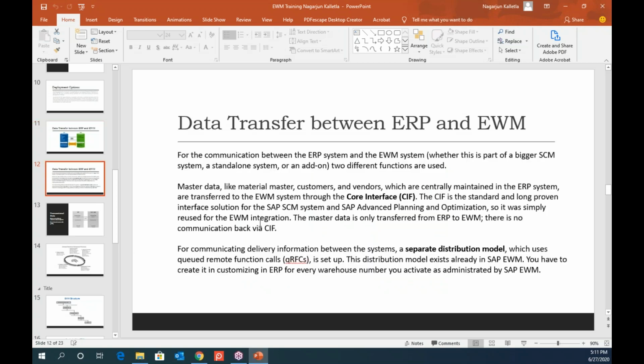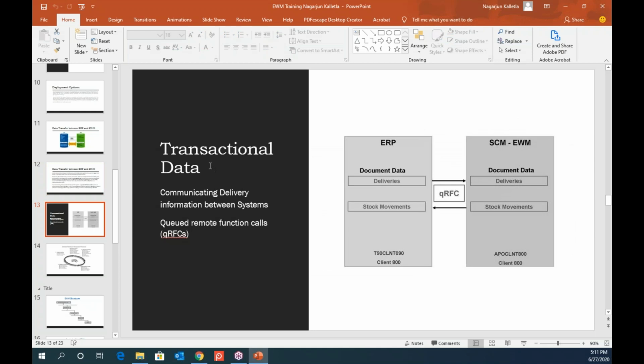And then this is just described here again, the same pictorial diagram. So the master data is distributed using core interface, and your rest of the daily transactional data is sent from queued RFC calls. I just again gave the same diagram here.